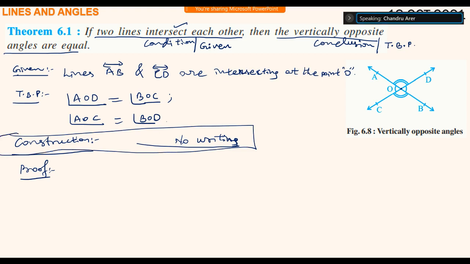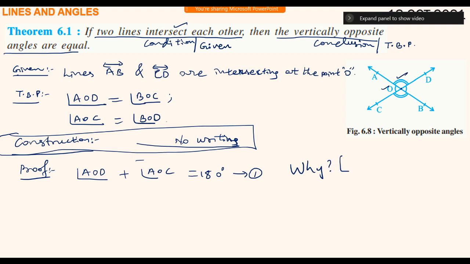Tell me, Chandru. Sir, we will take that angle AOD plus angle AOC is equal to 180 degrees. Why? Question why? Because, sir, axiom 6.1 states that if a ray stands on a line, then the sum of the angles formed by the ray will be equal to 180 degrees. Very good.